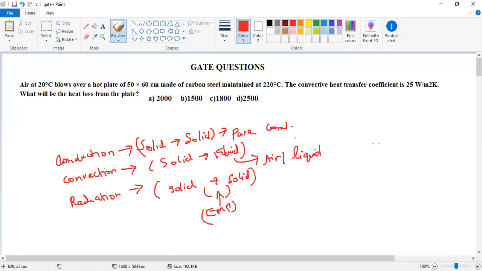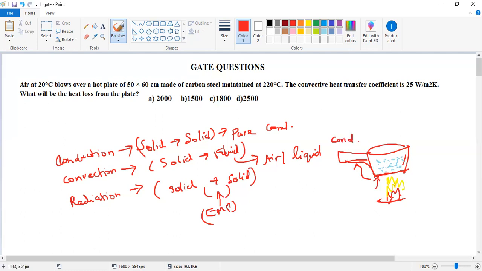For example, we take a pot, which is a container. We heat the container, so energy transformation occurs. There is water in the container or pot. We heat the source side of the container. First, at the surface area, conduction takes place. The energy is transferred from one layer to the next, from solid to solid. That is conduction.